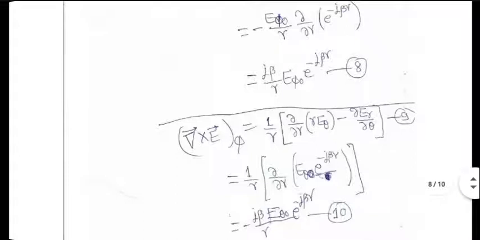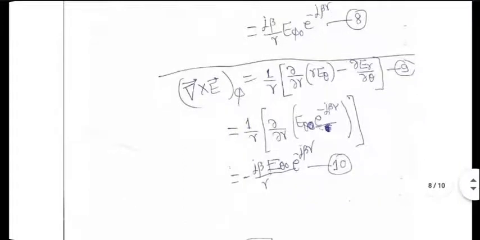And del cross E's phi term also has d by dr term, so it will also not go to 0. You can plug in the values for E r and E theta that are given to you in the problem. Double check my derivations. The phi component of del cross E also turns out to be non-zero.